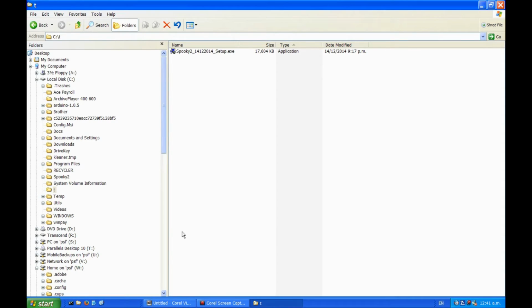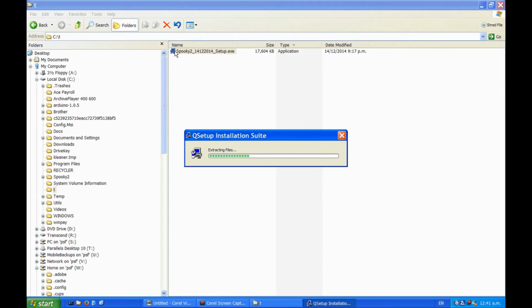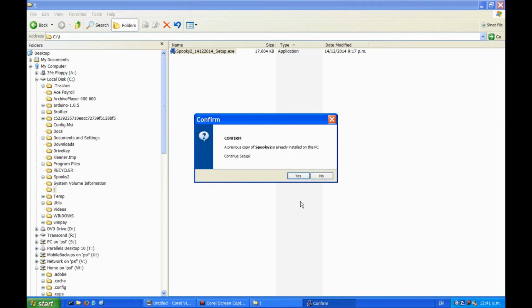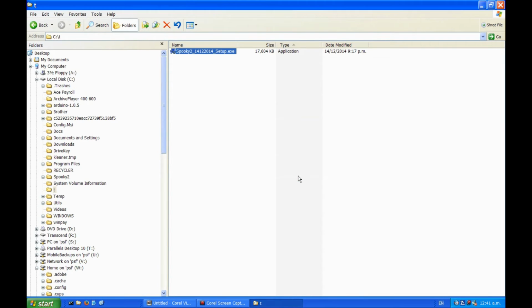Hi, I'm John White. I'm going to show you how you install Spooky2. You just double click on the installation file, choose the language. A previous copy has been found on the hard drive. It's asking to overwrite. I'll select yes.